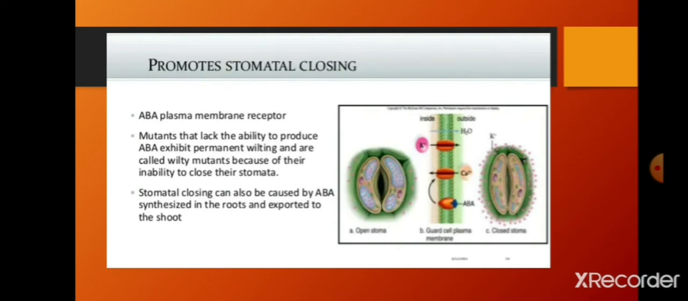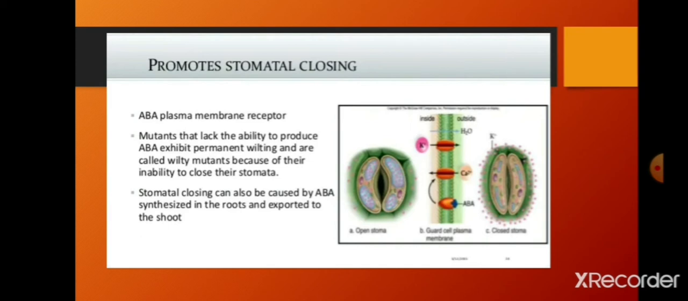Wilty mutants are called wilty mutants because of their inability to close their stomata. Mutants that lack the ability to produce ABA exhibit permanent wilting and are called wilty mutants because of their inability to close their stomata. They show wiltiness, like a wilt. They are always in a wilty position. Wilt means loss of turgidity.